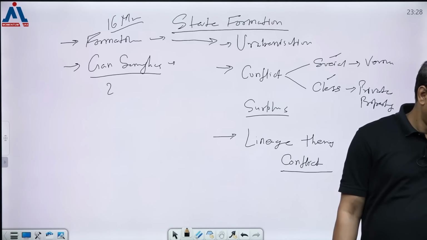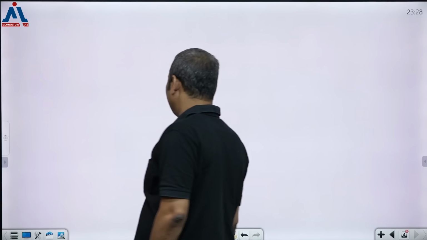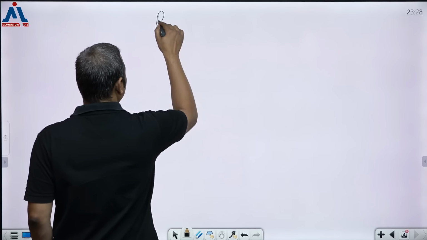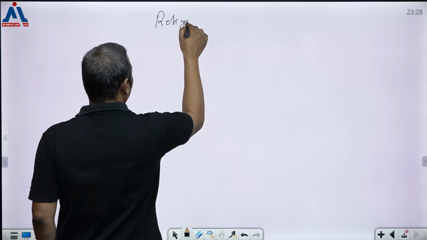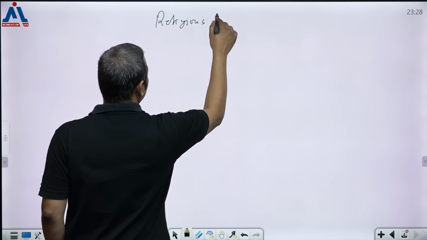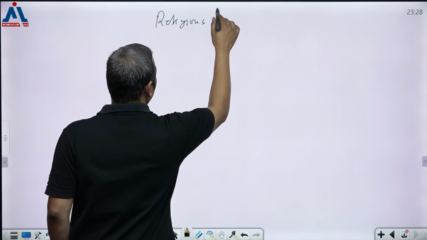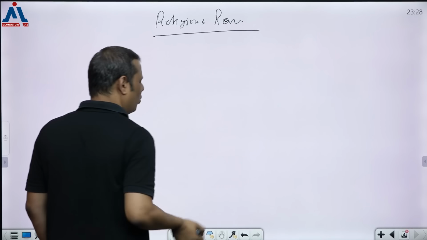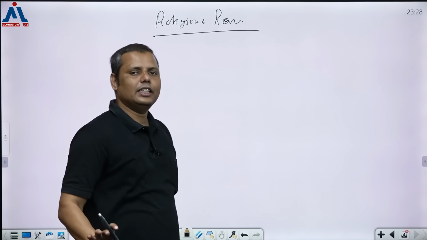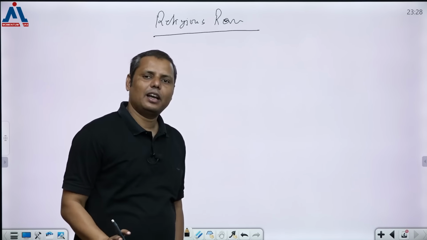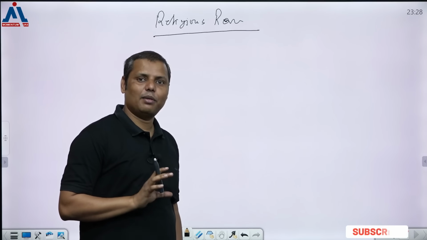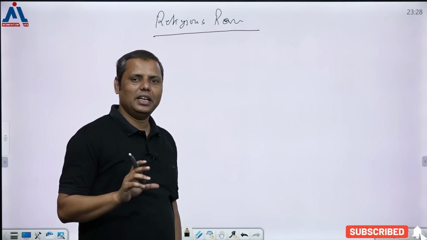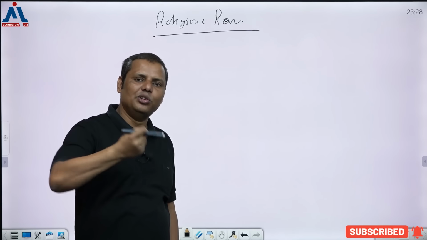Okay. Next important development is the religious revolution, and as you have seen, the majority of the questions are coming from this part only. Religious revolution or development, whatever you say. Now this particular part may be very complicated, I must tell you, because in the pre-examination these days they have started targeting this particular topic.